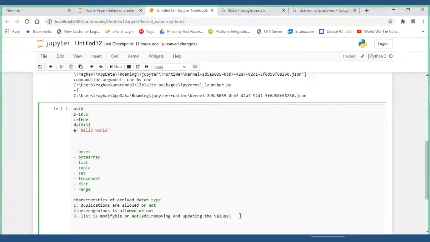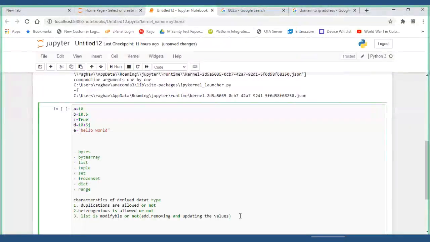First, you tell me, guys. Yes, sir, understood. What are the three important characteristics as of now, which I've told? Duplications are not allowed or allowed? Whether a value can be duplicated or not. Excellent. Then second is heterogeneous. Values should be of similar type or not.